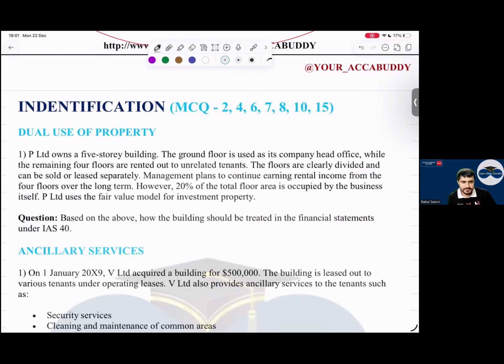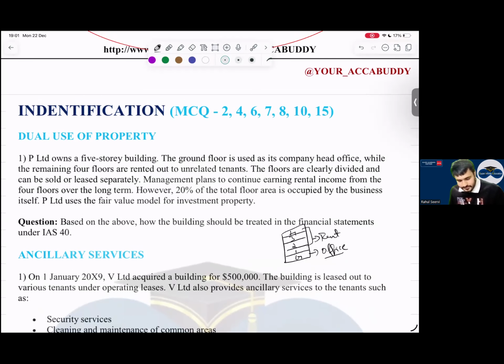P Limited owns a 5-story building. The ground floor is used as its company's head office, while the remaining 4 floors are rented out to unrelated tenants. The floors are clearly divided and can be sold or leased separately. Management plans to continue earning rental income from the 4 floors over the long term. However, 20% of the total floor area is occupied by the business itself. P Limited uses the fair value model for investment property. Based on the above, how should this be presented in the financial statements under IAS 40?